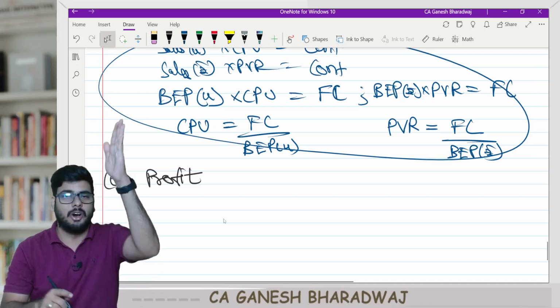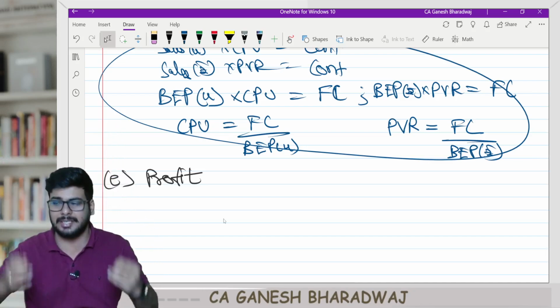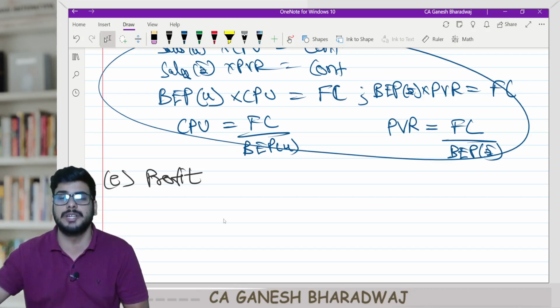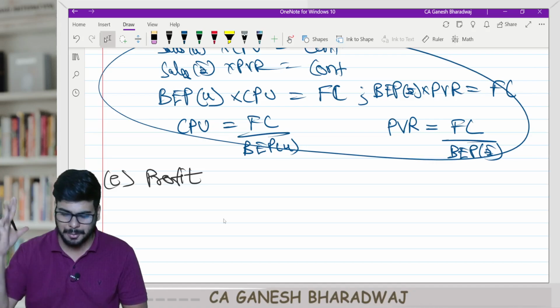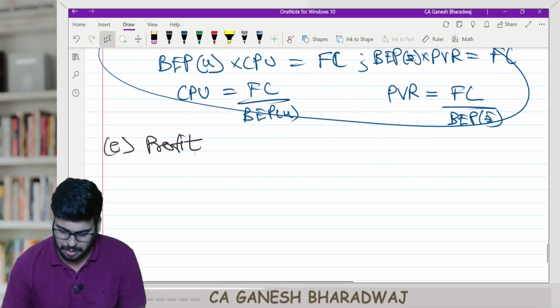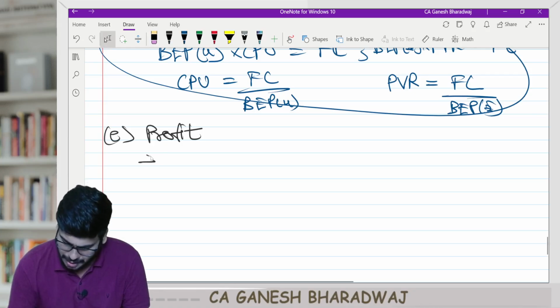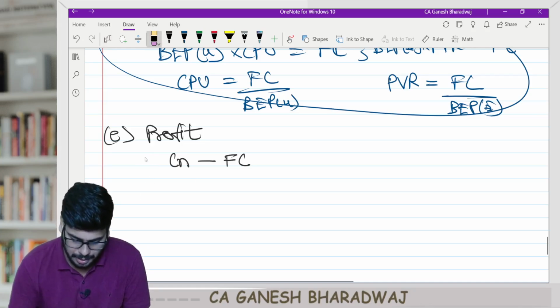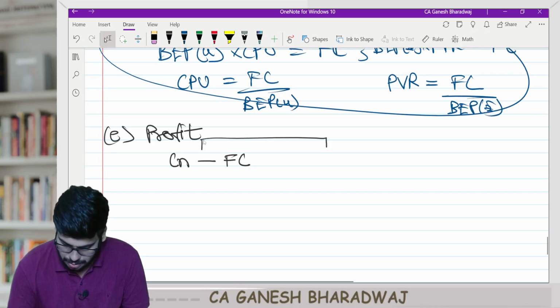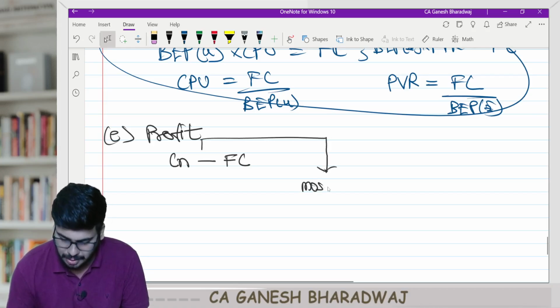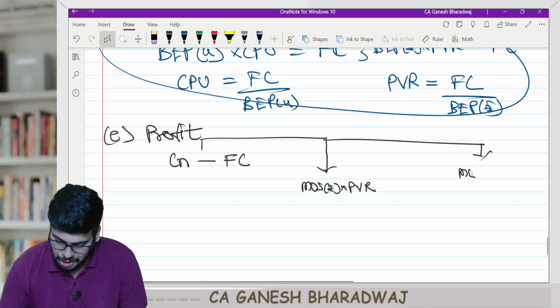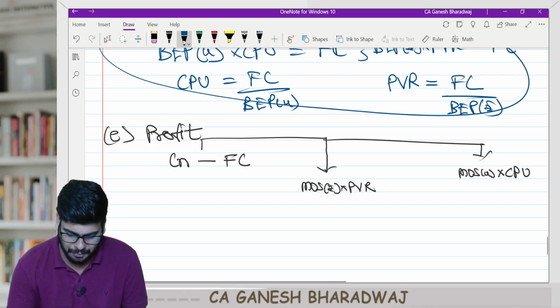Only if you know that horizontal and vertical statement, automatically this chapter itself is sorted. You will just see for yourself how many sums we'll be doing. We will do it quickly, provided you know all these things. So multiple formulas you can write down. Contribution minus fixed costs. Or margin of safety in value into PV ratio, or margin of safety in units into CPU. Clear with this? All these are the same formulas only.